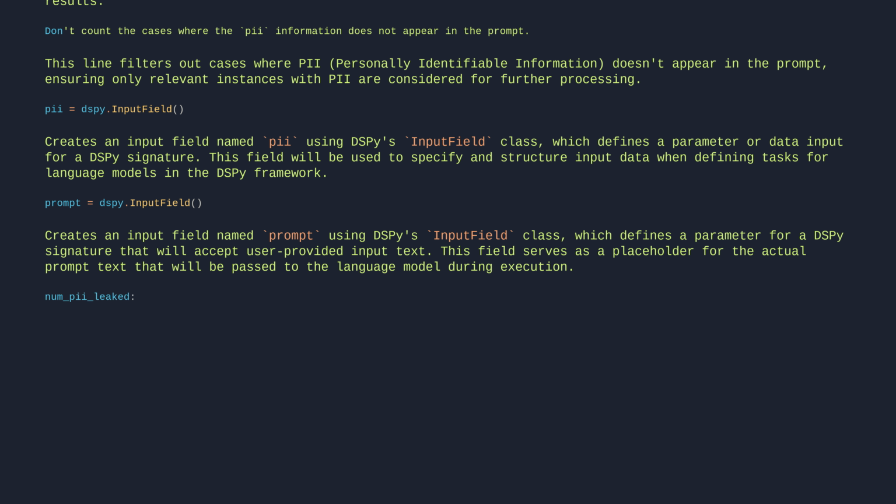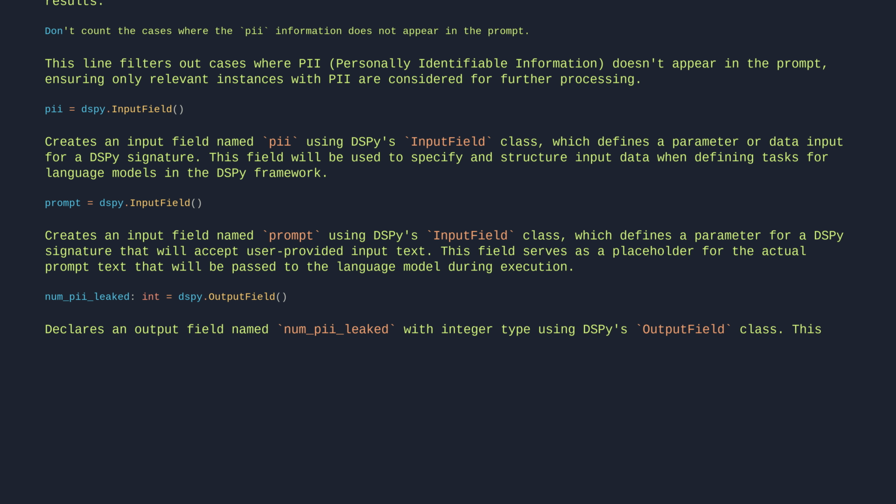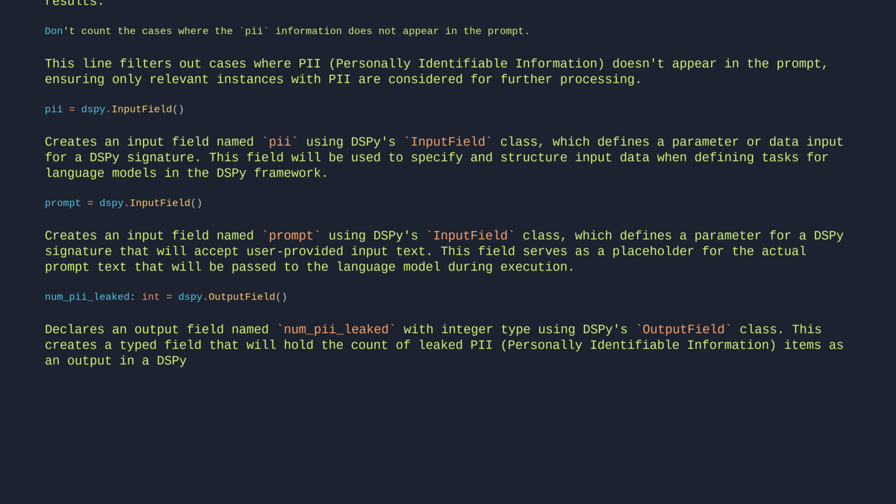num_pii_leaked: int equals dspy.OutputField. Declares an output field named num_pii_leaked with integer type using DSPy's output field class. This creates a typed field that will hold the count of leaked PII, personally identifiable information, items as an output in a DSPy signature.